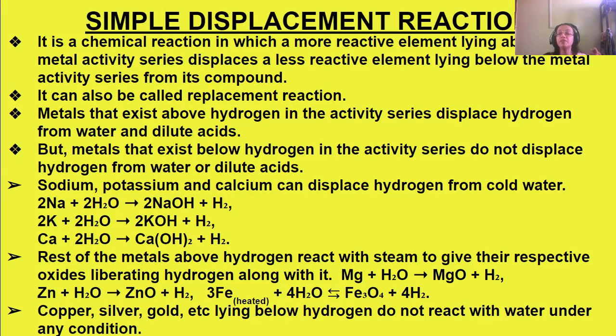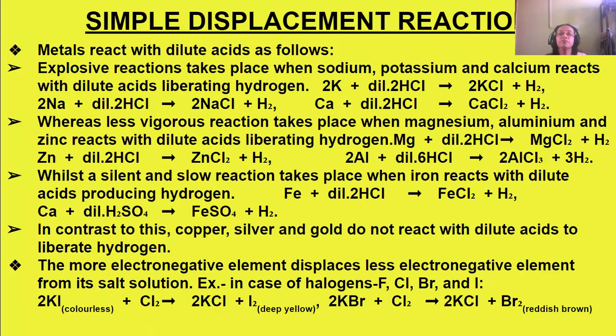Now, copper, silver, and gold, which lie below hydrogen in the reactivity series, do not react with water under any condition, neither with cold water nor with steam. Then another topic: metals reacting with dilute acids. I told you that metals in the activity series can displace hydrogen from dilute acids or water. First, water we have discussed. Now we come to dilute acids. The metals which lie above hydrogen in the activity series can displace hydrogen from dilute acids.